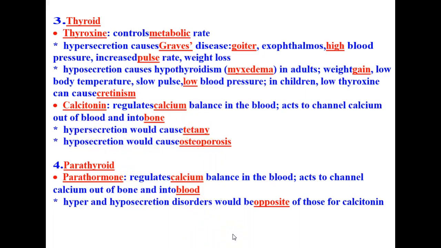All right, that'll do it for our endocrine system, glands, hormones, and disorders. We have 6 more to do, which we'll do in the next lesson, which will be for tomorrow night.